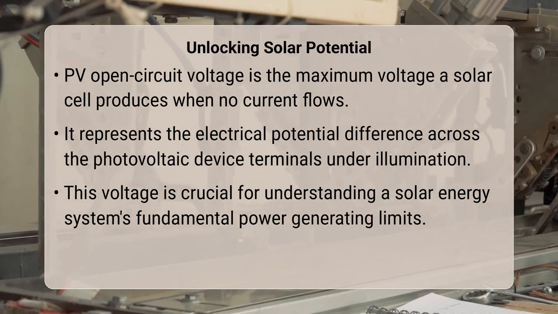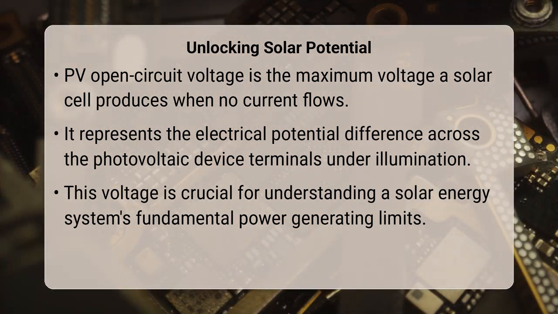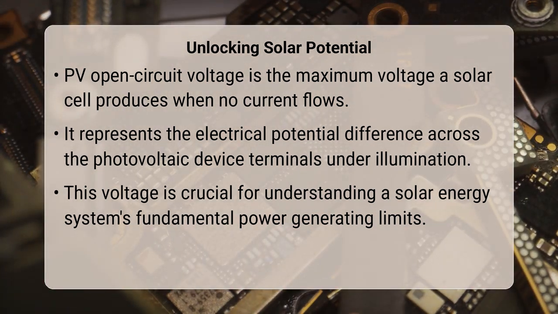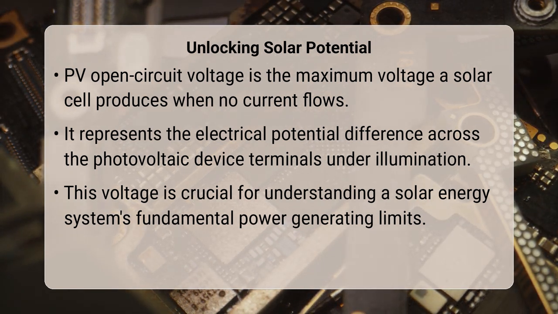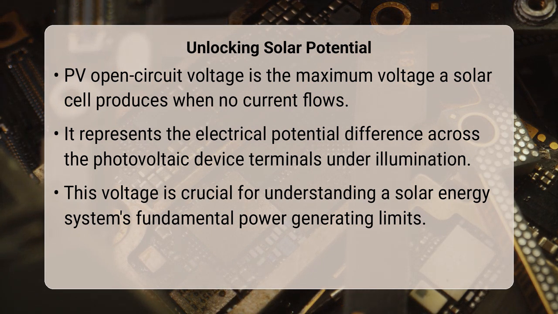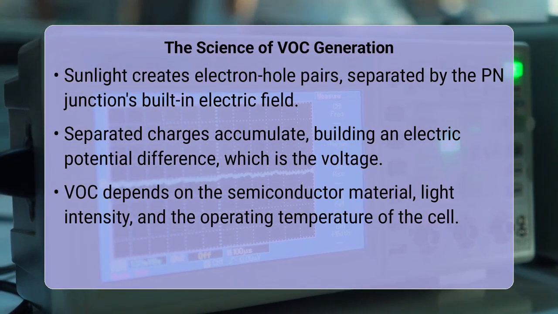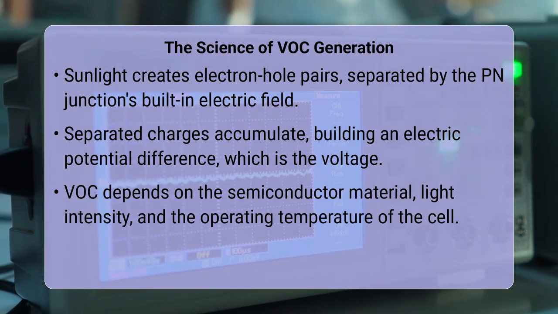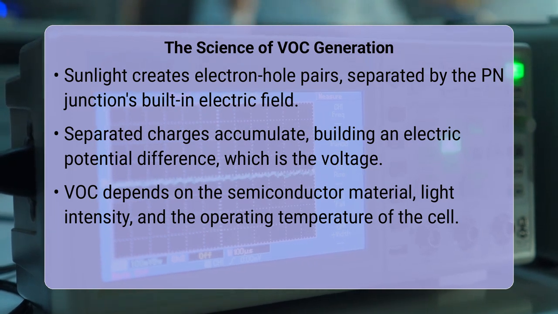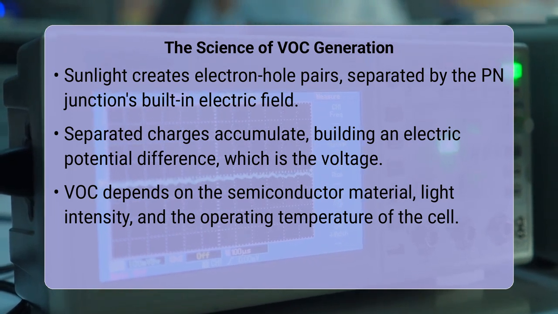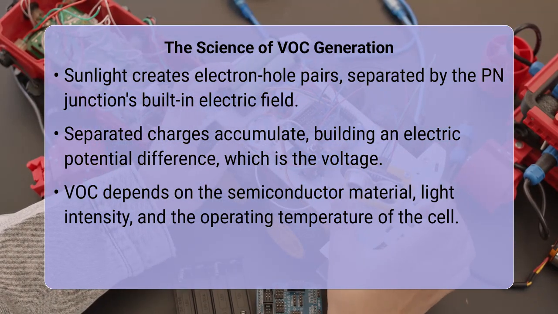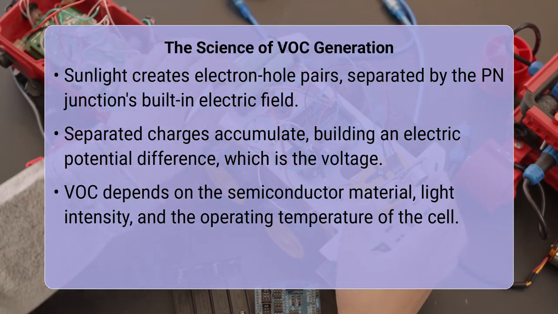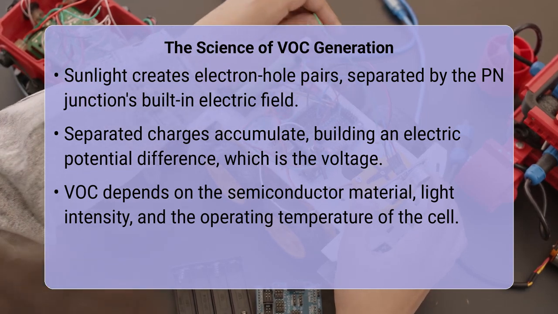The fundamental principle behind VOC is the p-n junction within the semiconductor material of a solar cell. When photons from sunlight strike the cell, they create electron-hole pairs. The built-in electric field of the p-n junction separates these charge carriers, causing electrons to move to the n-type side and holes to the p-type side. This charge separation establishes an electric potential difference, which is the open circuit voltage.